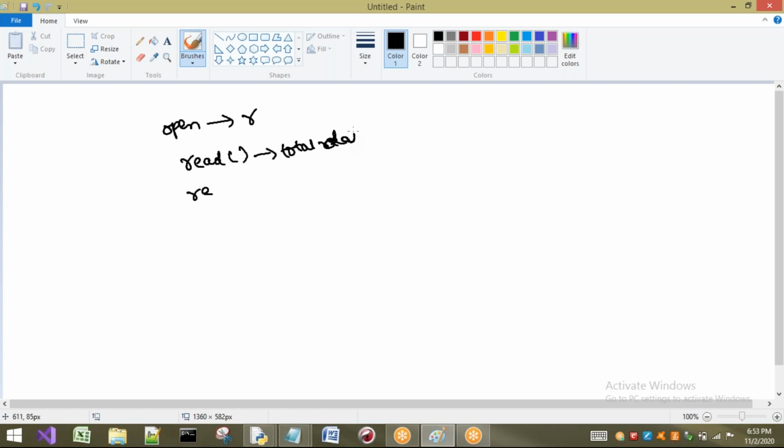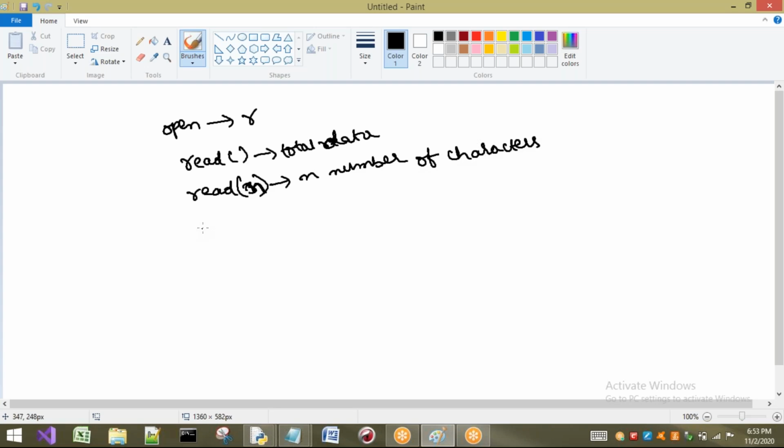If I use the read method, the total data will be taken from the file. Next, if I want to read only a particular number, for example 3, it is going to take only 3 characters. That means read of n, which takes n number of characters only.